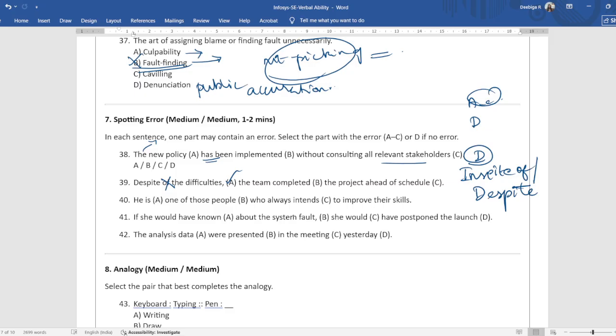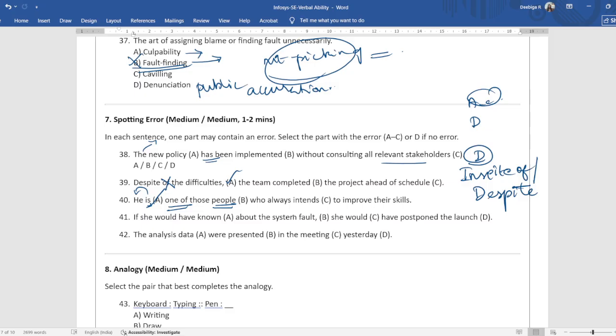He is one of those people who always intends to improve their skills. He is, a singular noun, with a singular verb is. This is correct. One of those people, pretty correct. When you use one of, this should always be in plural. So this is correct. Who always intends to improve their skills.